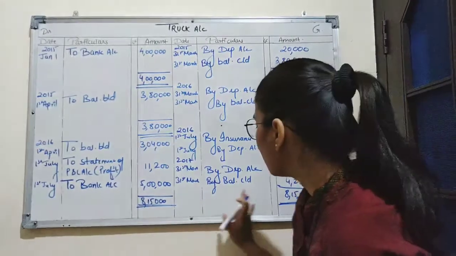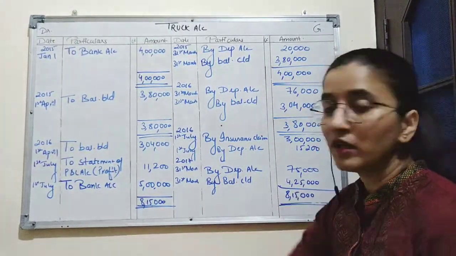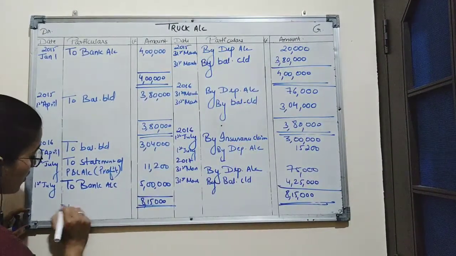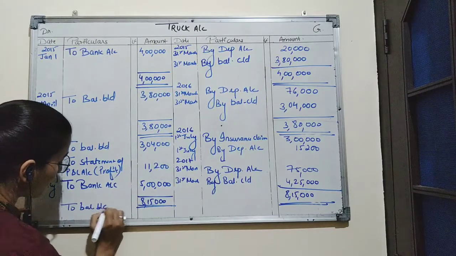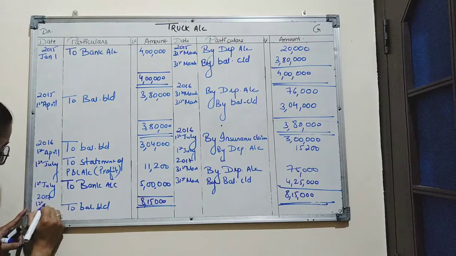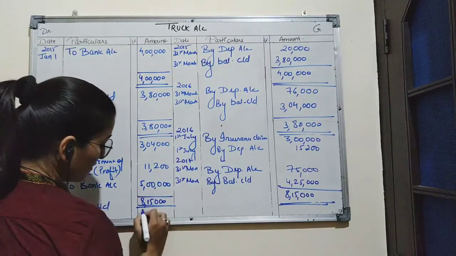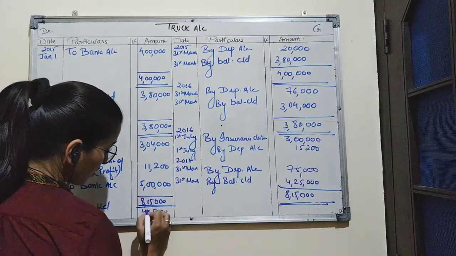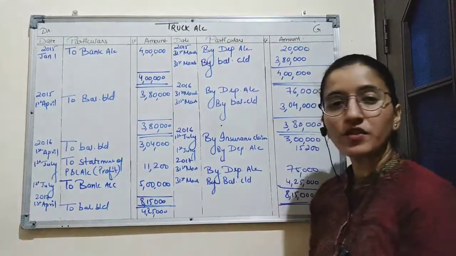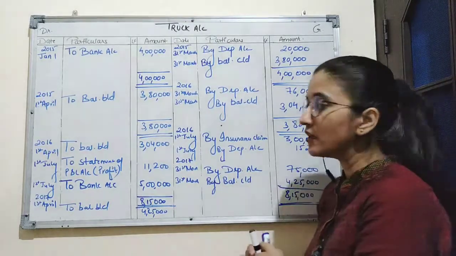Now this balance carried down is considered as the balance brought down in the next year. Next year opening balance will be written as to balance brought down and the year will be 2017. Date is 1st April. Amount will be 4,25,000.